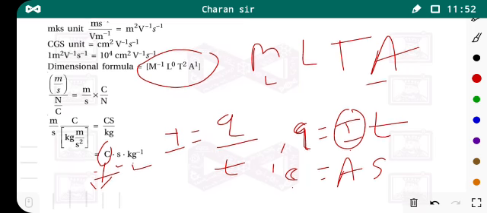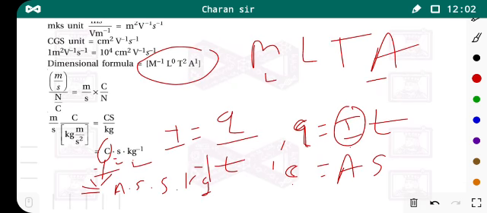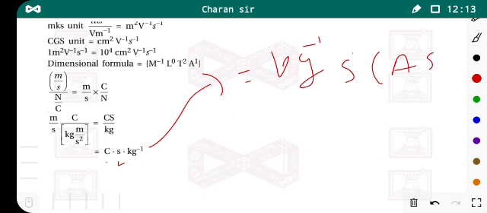So from this we can write coulomb as ampere into second. Here second is there, second into kg inverse, second square. So from this equation we get kg inverse into second, and instead of coulomb we have ampere into seconds.